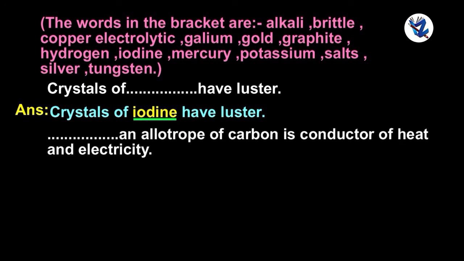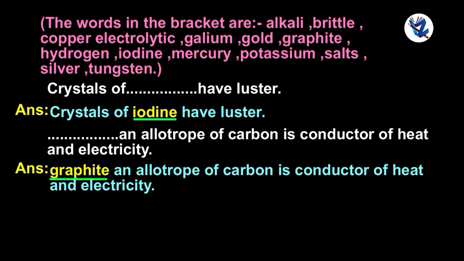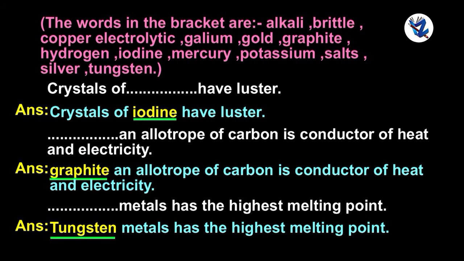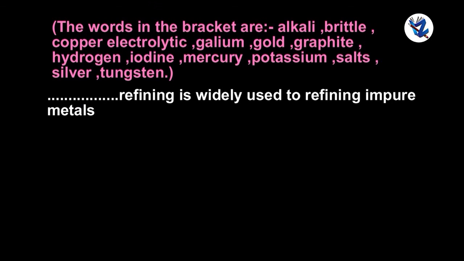... an allotrope of carbon is conductor of heat and electricity. Graphite, an allotrope of carbon, is conductor of heat and electricity. ... metal has the highest melting point. Tungsten metal has the highest melting point. ... refining is widely used for refining impure metals.